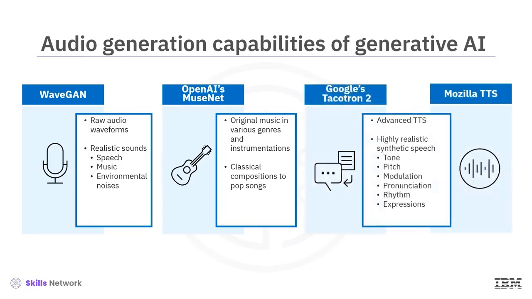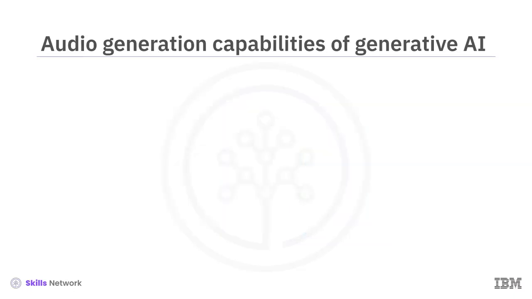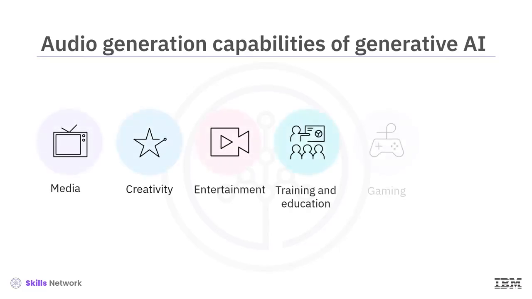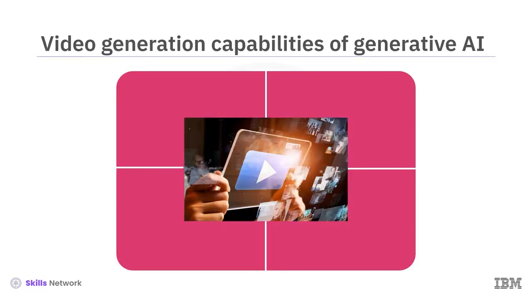Google's Tacotron 2 and Mozilla TTS use advanced TTS systems to create synthetic speech resembling human tone, pitch, modulation, pronunciation, rhythm, and expressions. Audio generated by generative models has applications in media, creativity, entertainment, training, education, gaming, virtual reality, and several other domains. Now, let's look at the video generation capabilities of generative AI.